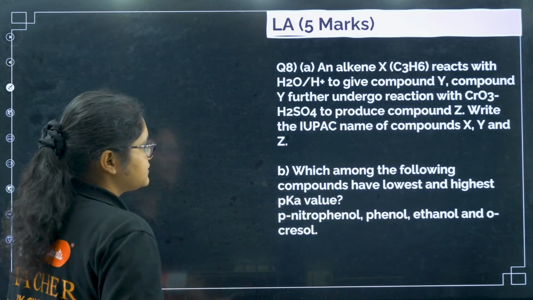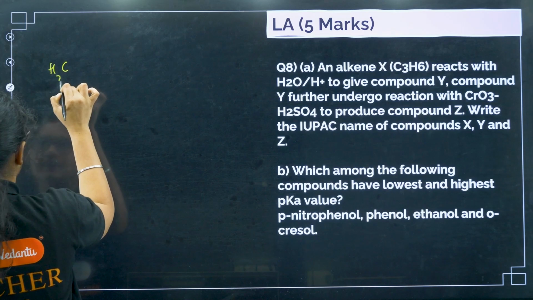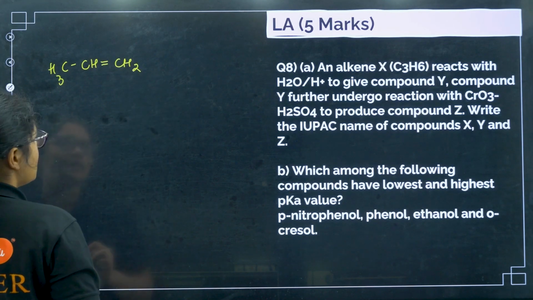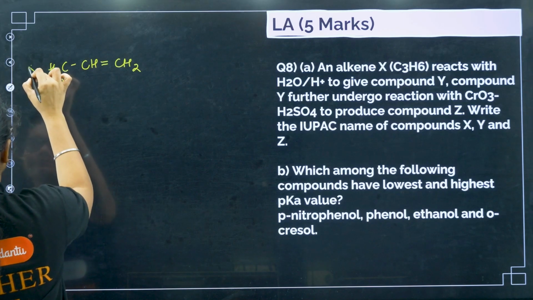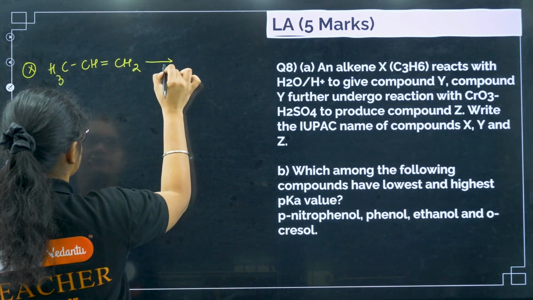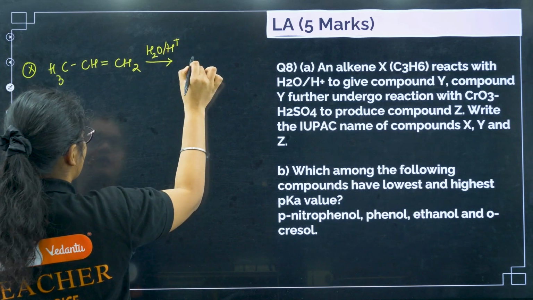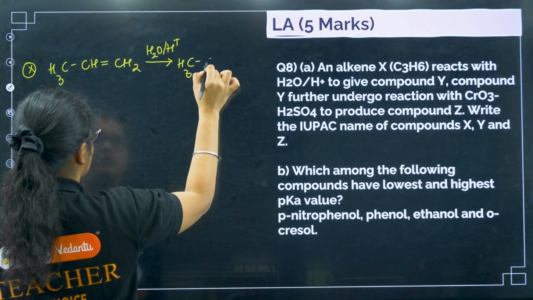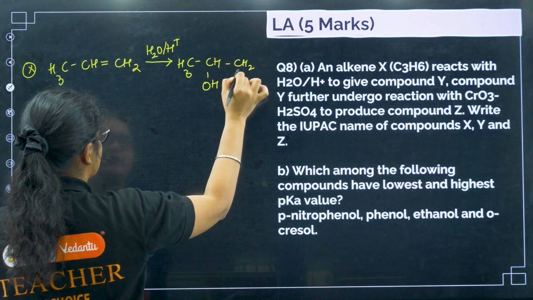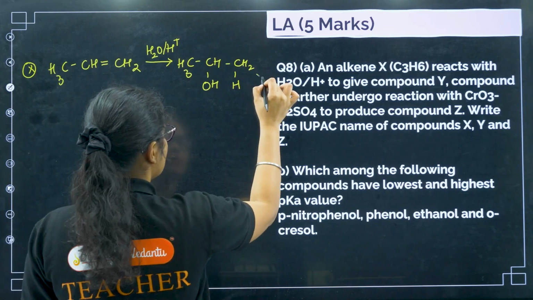Okay. So let us first see this one, C3H6. So this is propene, right? CH3 CH double bond CH2. So this is X. Now if I treat it with H2O and H plus, what will happen? You have to add water following Markovnikov's rule. So this one will add OH here and I will add H here. After that, this is your compound Y.